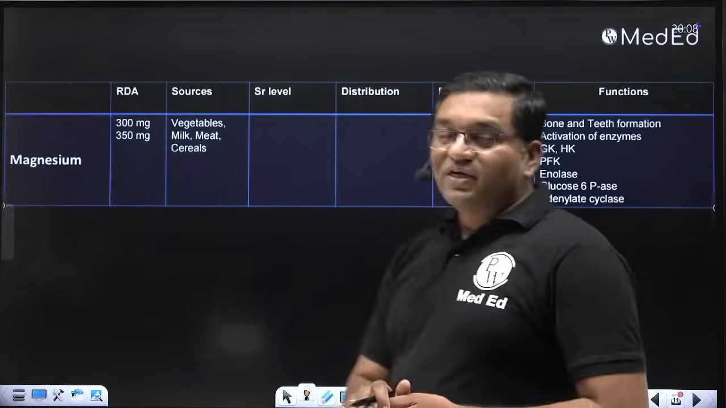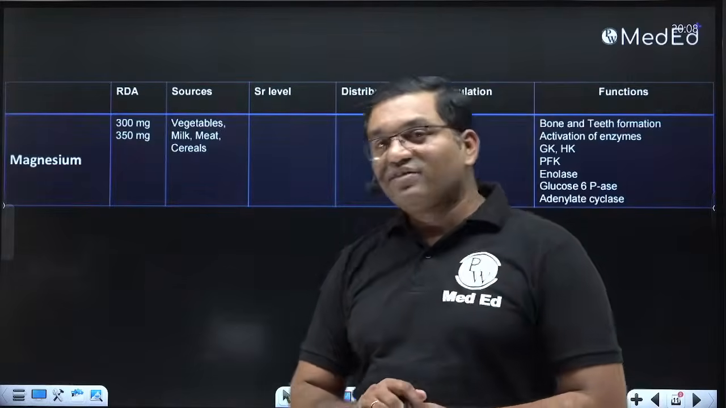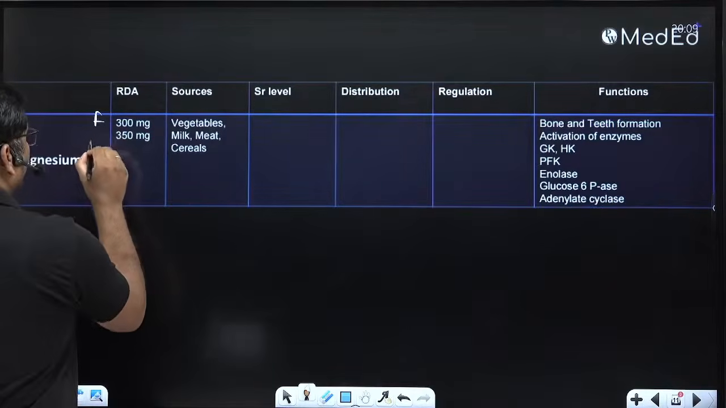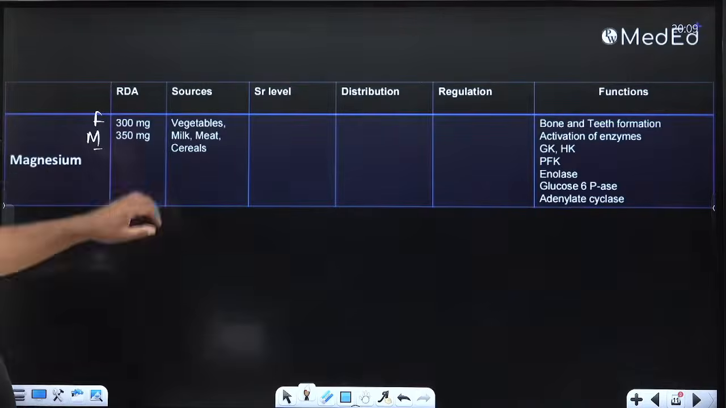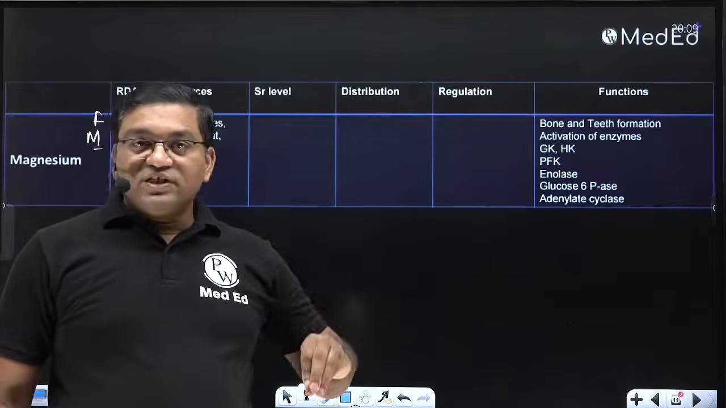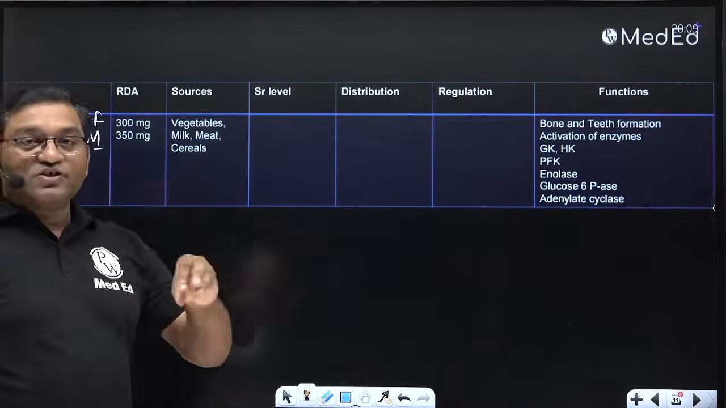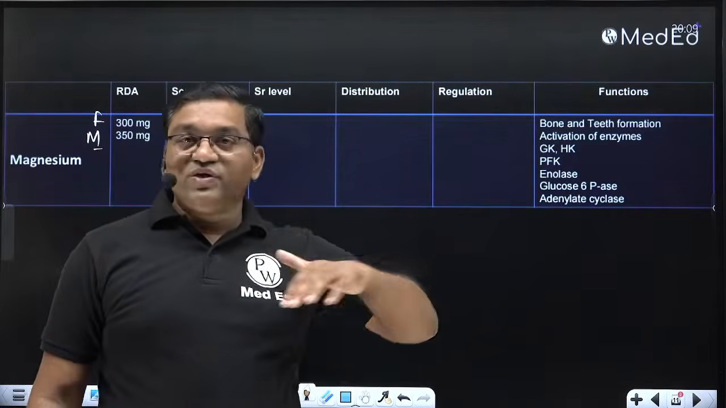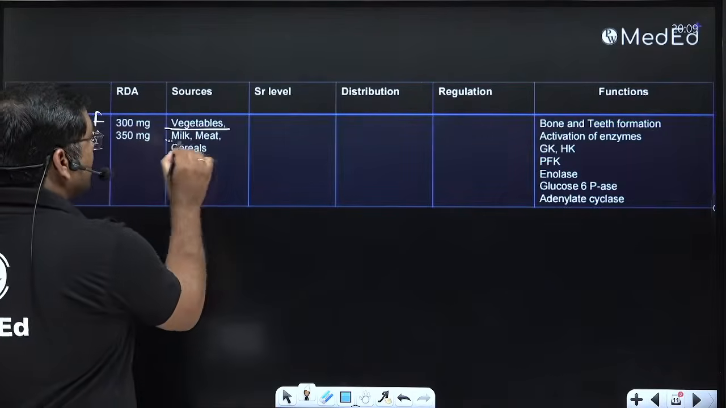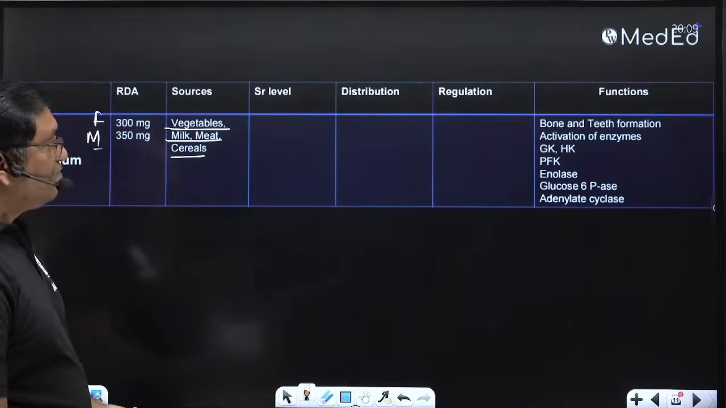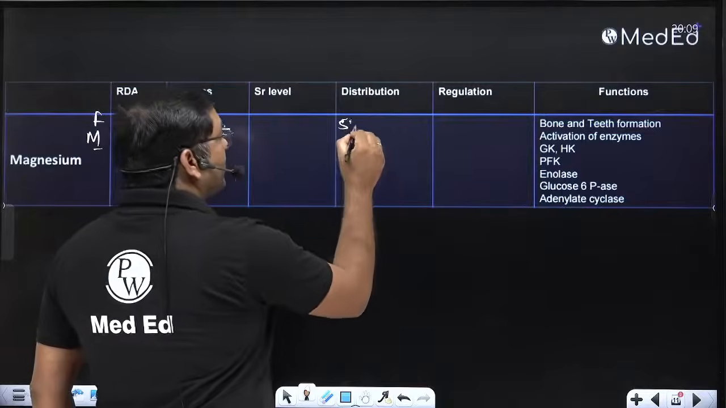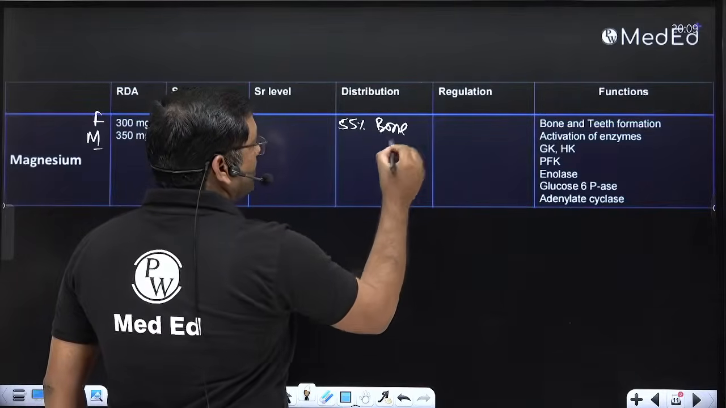Now the magnesium. The requirement is 300 milligram in case of males, 350 milligram in case of females. It is present in chlorophyll, so magnesium is present in most vegetables, green leafy vegetables. Deficiency manifestations are quite less as compared to phosphorus. Magnesium is present in vegetables, milk, meat and cereals. Near about 55% of the magnesium is present in the bone and teeth.